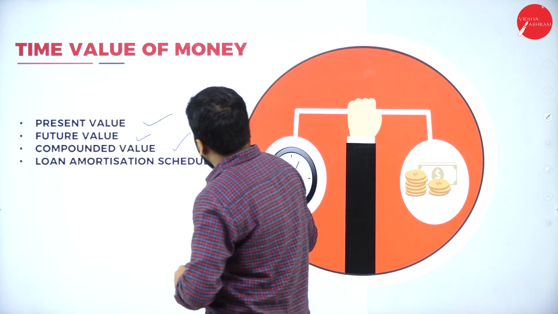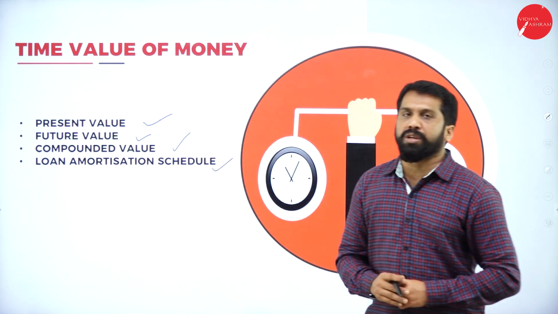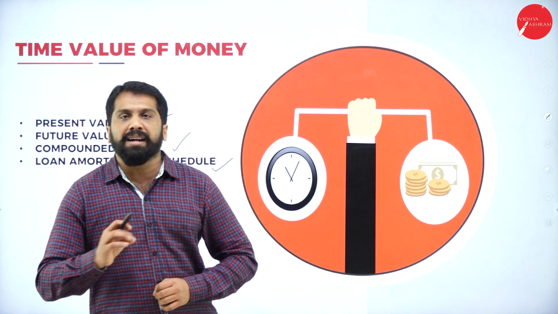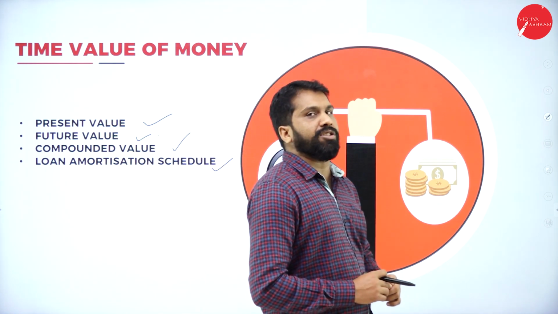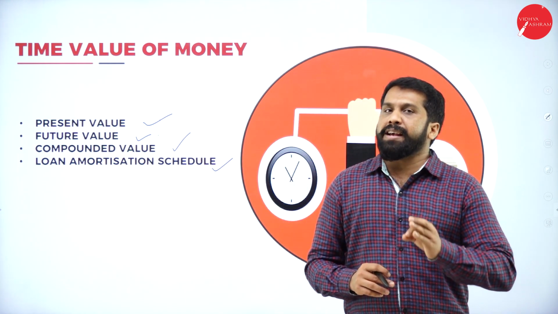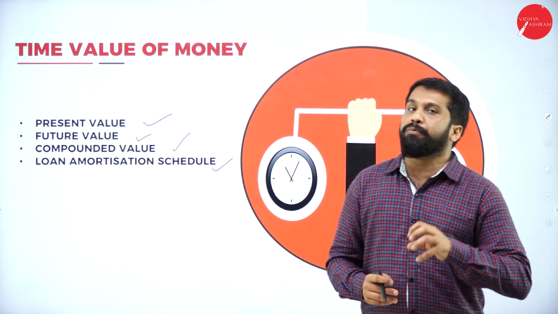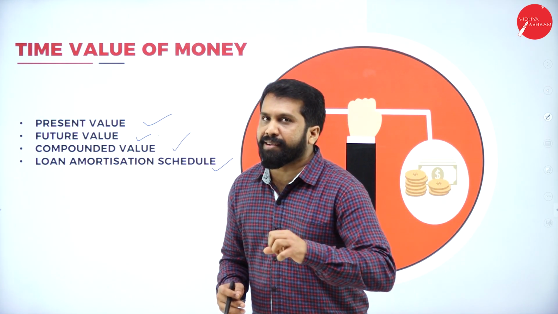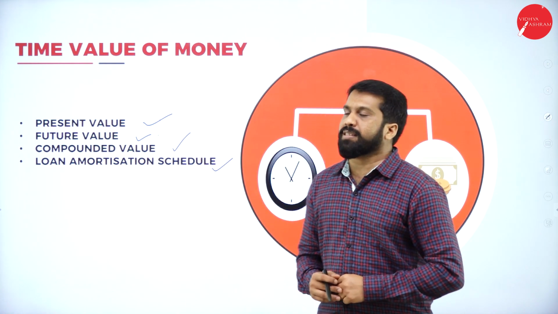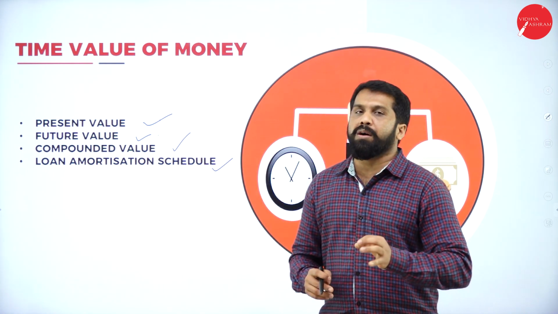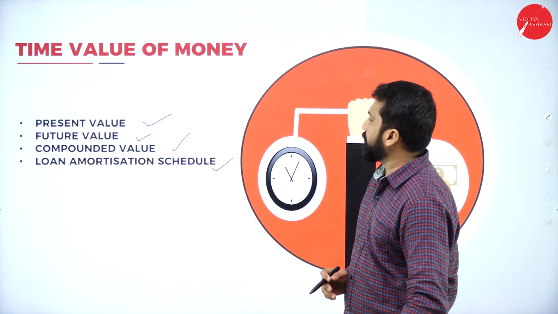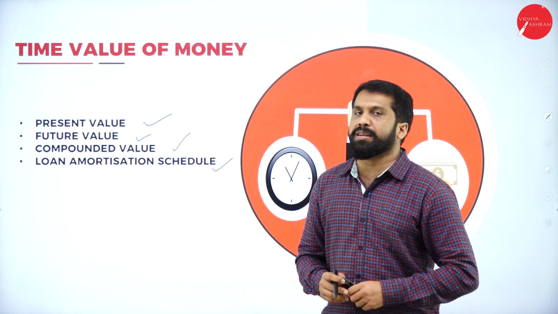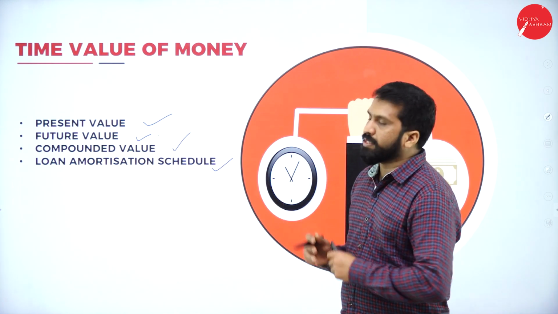Next, loan amortization schedule. What do you mean by loan amortization schedule? Under it, we will understand that if you have taken a 10 lakh loan, you have to repay it with interest. How much will be your principal? How much will be your interest? Each and everything will be discussed in the concept called loan amortization schedule. So this is all we discussed. It is problem oriented. You will get problems on these 4.